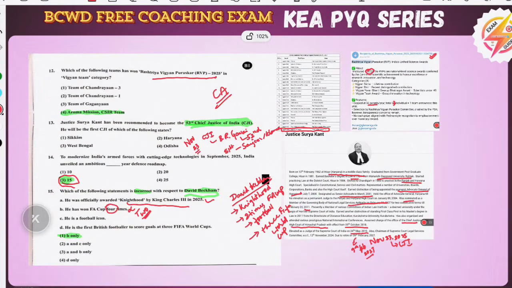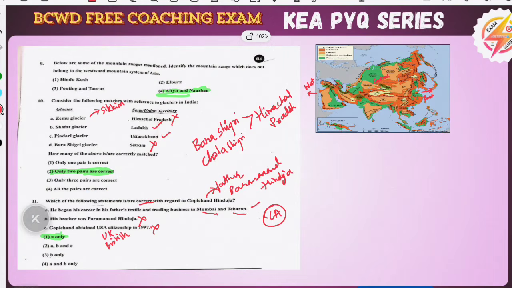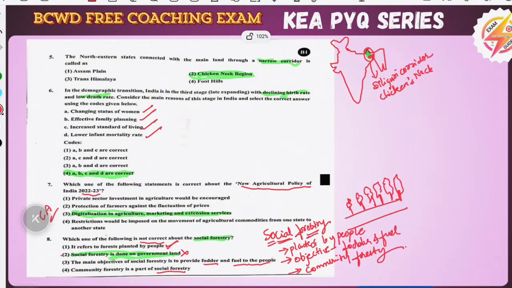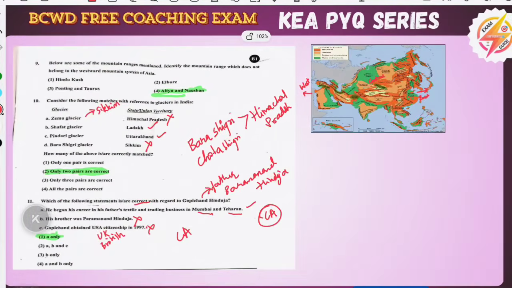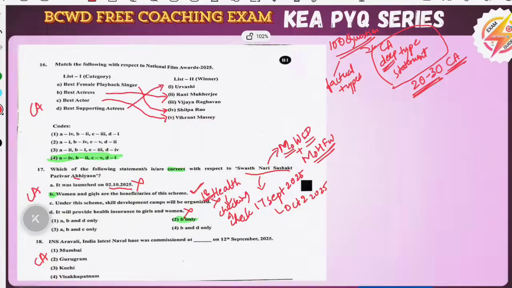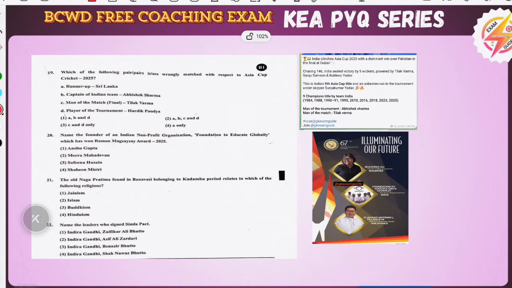See, here I have marked the current affairs questions, CA. You can see how many current affairs questions there are, and how many static questions. At last we will count and show you what is the important thing about current affairs questions for this KEA paper. And this is also a current affairs question, and this is a current affairs question.